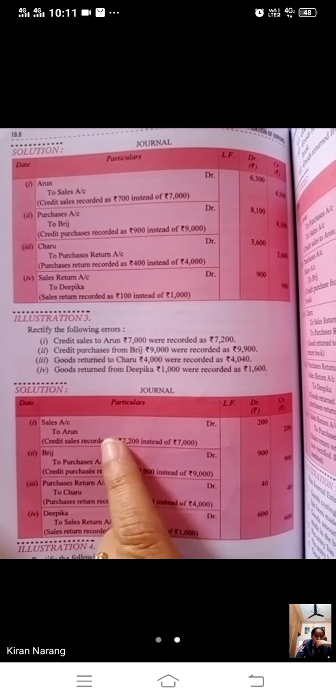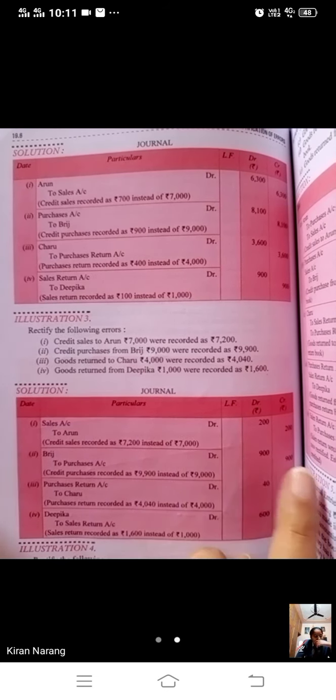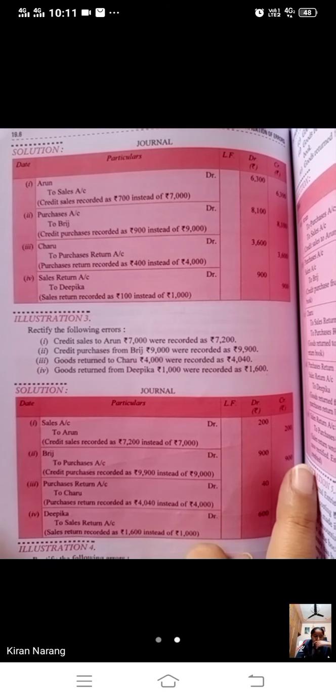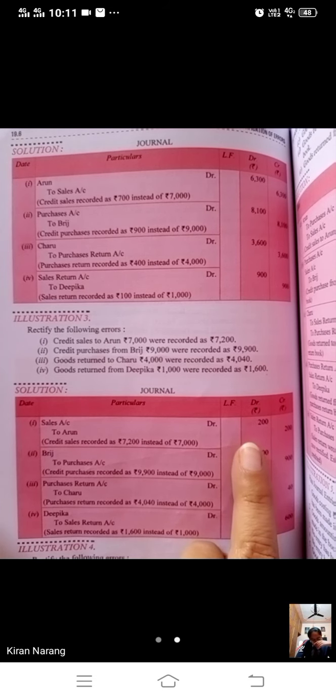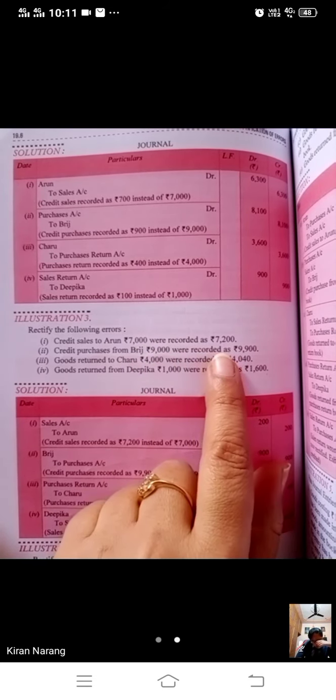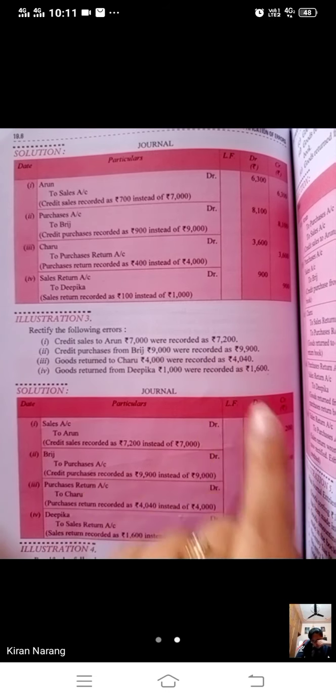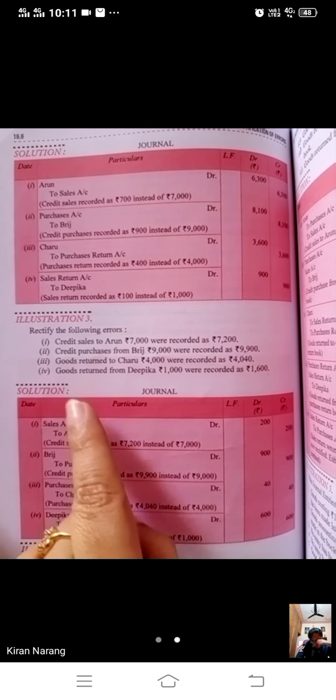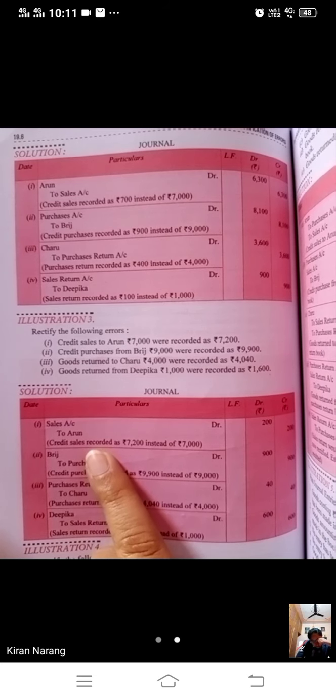Sales account debit to Arun. No rule will be applied here. No rule of debit and credit will be applied. We just have to rectify the mistake. We have recorded 200 more. In place of 7,000, we have recorded 7,200. So the balance 200 we will just rectify by making the opposite entry. In place of Arun to sales, we will write sales to Arun.